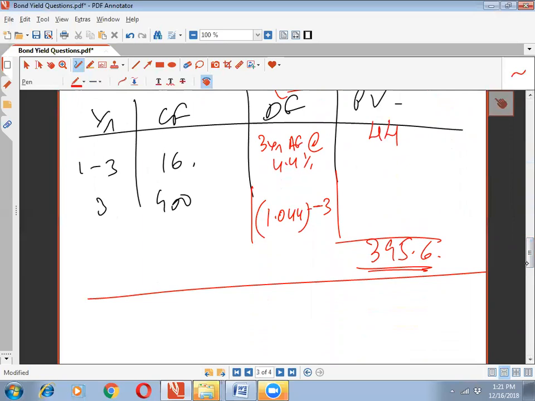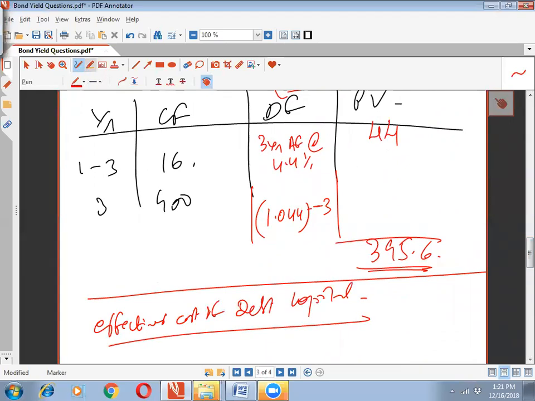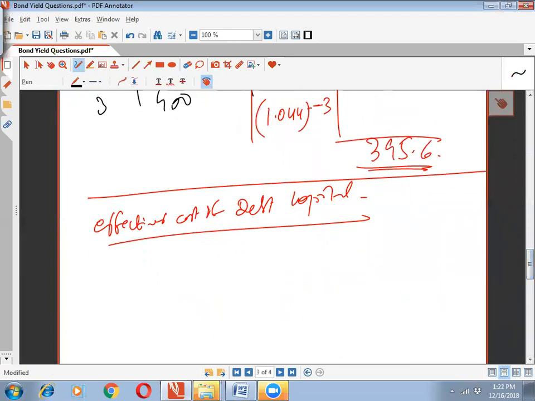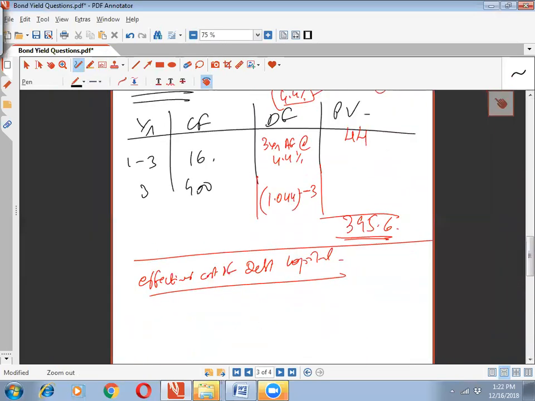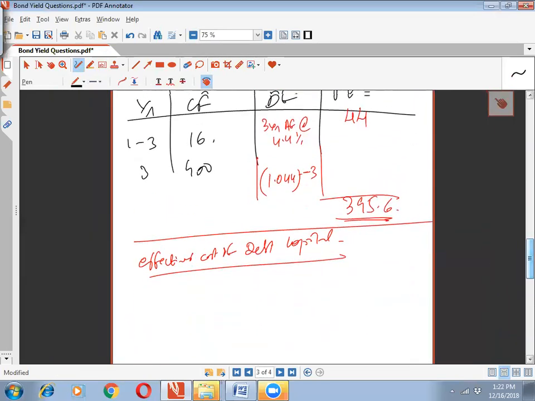Now, there's another requirement to the question, which says the effective cost of debt capital. Effective cost of debt capital. Now, you need to understand what the cost of debt is. The cost of debt is actually equivalent to the market interest rate. The cost of debt is not what we actually pay. Cost of debt is the market interest rate.